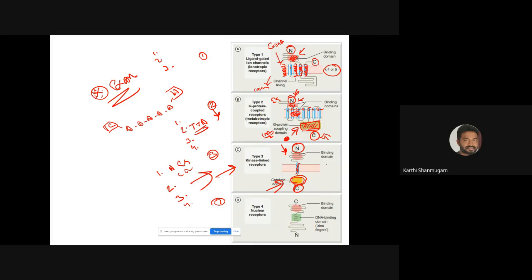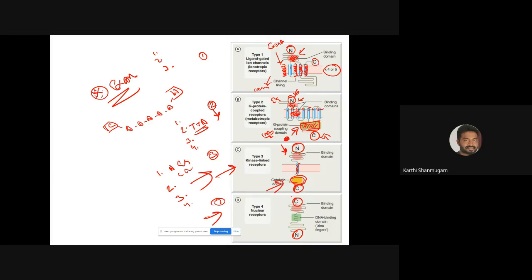So the third structural feature is that all the receptors that belong to this family should have only one transmembrane helix. Coming to the last family, they won't have a transmembrane helix because, as we said, this receptor is not on the membrane. It is present inside the nucleus, so you cannot find any transmembrane helices. The important feature is that the C-terminal and N-terminal are both present intracellularly. This is the first case in which both are intracellular, because this protein is not embedded in the membrane.